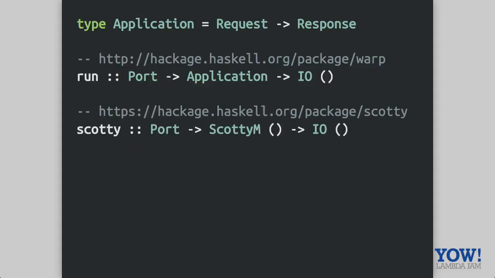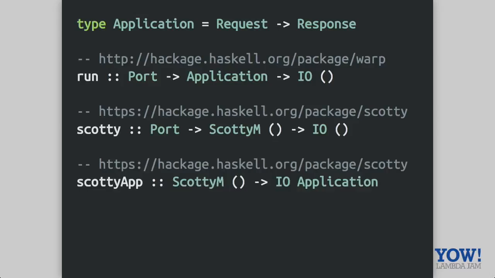It's interesting to note that Scotty, by default, has a function for running it like this. ScottyM was the routing function that we saw earlier, and it takes the port. But in fact, Scotty exposes another function, which is this ScottyM to IO Application. So at the end of the day, our Scotty application really was just this WAI application. Using Scotty was just a means to construct one of these functions. That's really all we cared about, which was this request to response.